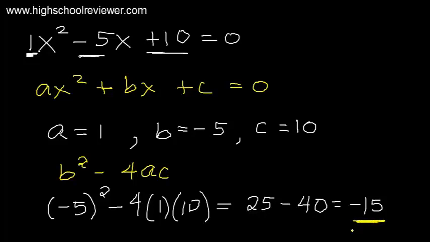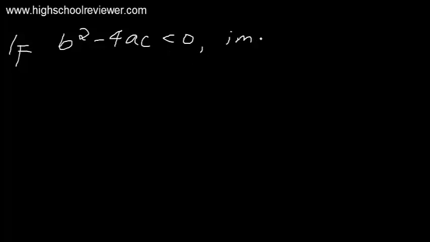Okay, now take note, our discriminant is a negative number. So basing on the 4 conditions of the nature of the roots of a quadratic equation, we know that if the discriminant, or b squared minus 4ac, is less than 0, the roots are imaginary.